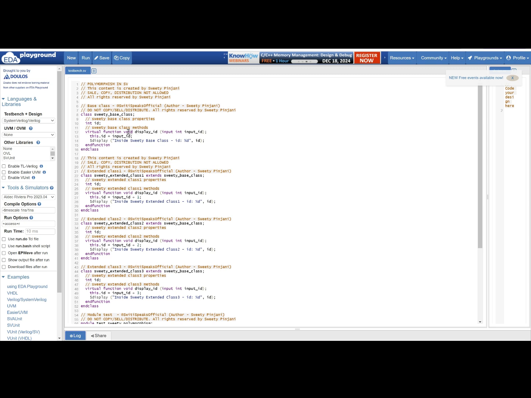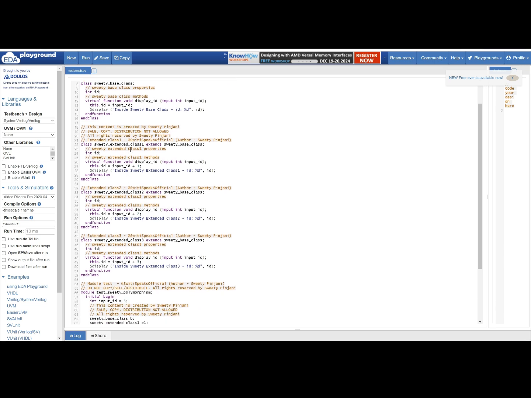The return type is void. This method takes one input which is of type int. The name of the input is input ID.